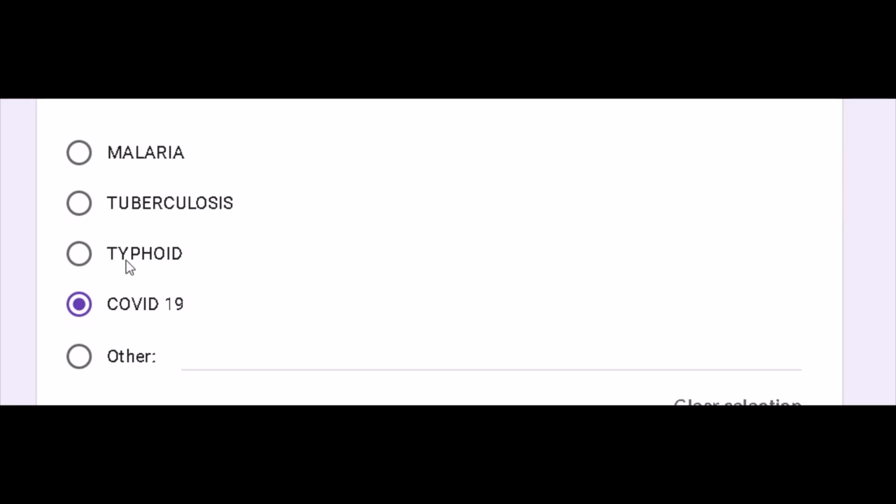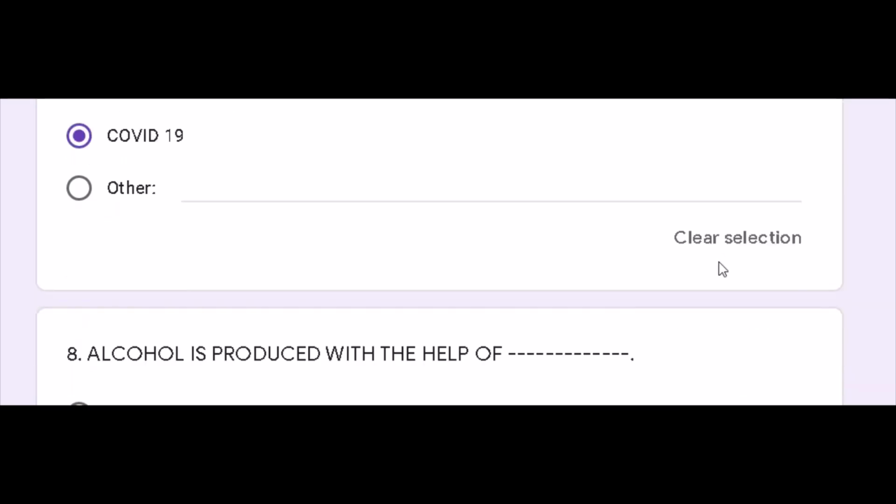COVID-19 is a disease caused by a virus. Malaria is caused by a protozoa, tuberculosis is caused by bacteria, and typhoid is also caused by bacteria. So COVID-19, the corona which you call it, is caused by a virus. Now we will move to question number 8.